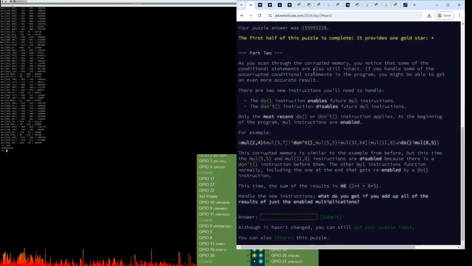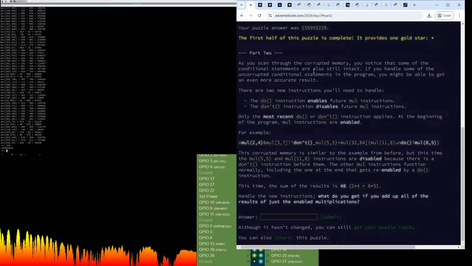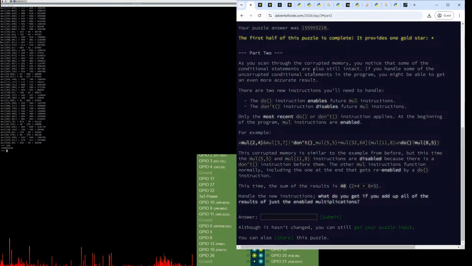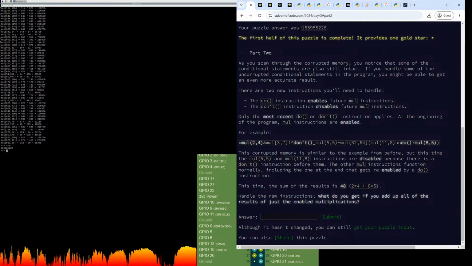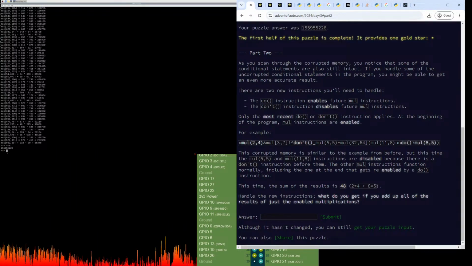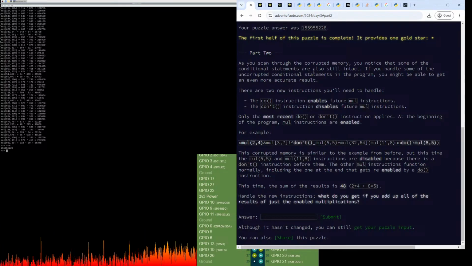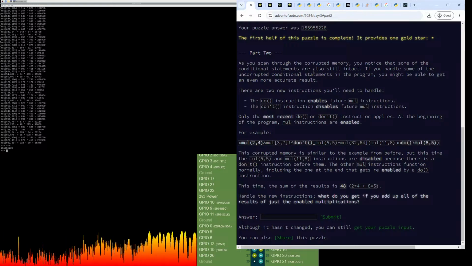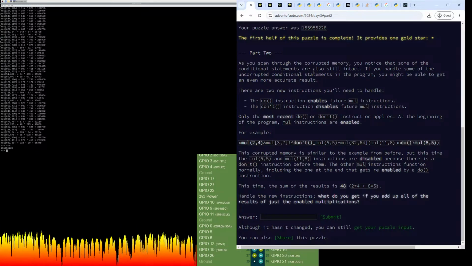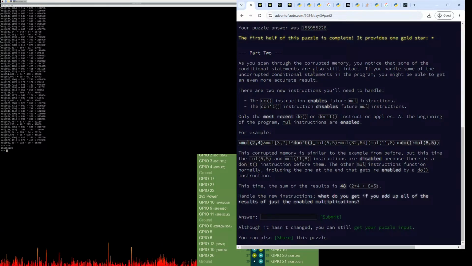Okay, part 2. As you scan through the corrupted memory, you notice that some of the conditional statements are also still intact. If you handle some of the uncorrupted conditional statements in the program, you might be able to get an even more accurate result.